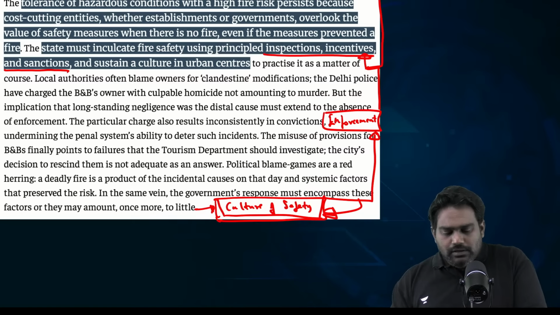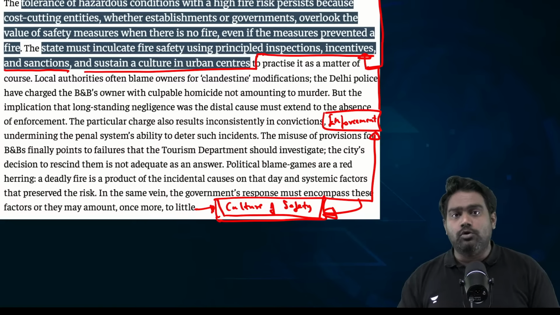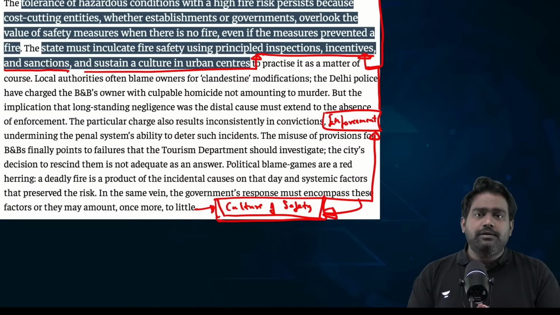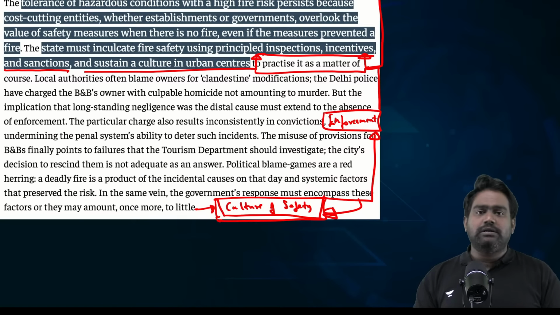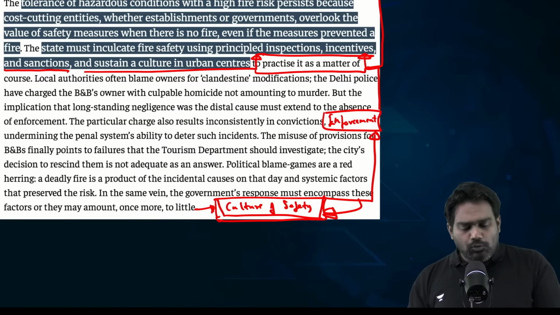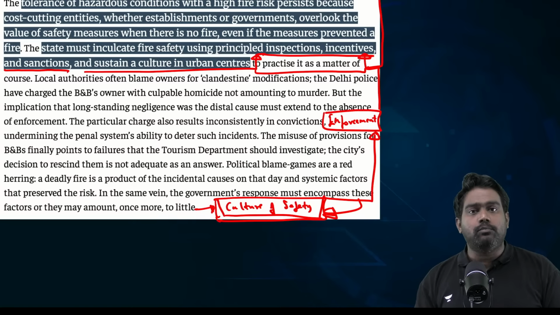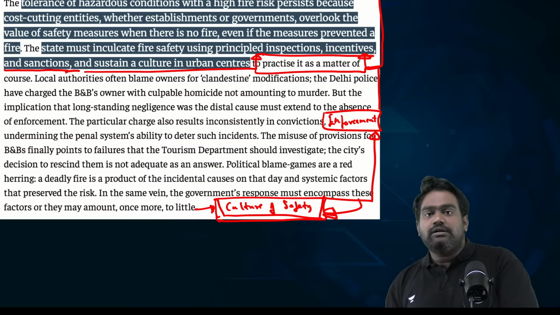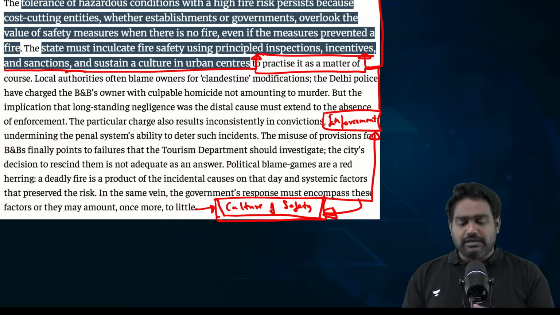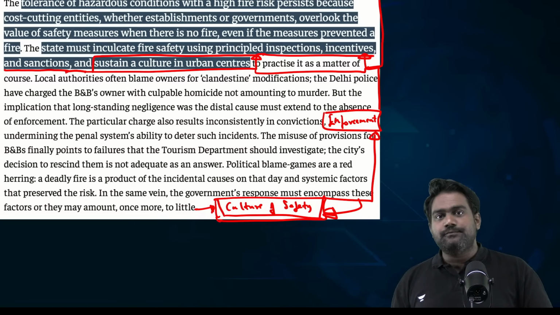For example, what if the government can work out an interest subsidy on bank loans, on home loans, if the right fire safety norms are followed, right? If homeowners follow the right fire safety standards and the building and construction industry follows this, what if they get a small rebate on the interest they are paying on the home loans that are borrowed? So this can create that culture where people will not be stingy when it comes to safety, and it can sustain that especially in urban centers.